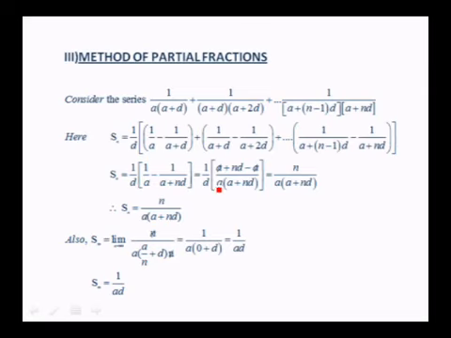ಅಲ್ಲಿ LCM ತೆಗೆದುಕೊಂಡ್ರೆ, ಸೊ ಐ ಗೆಟ್ a into a plus nd, a plus nd minus a and a ಕ್ಯಾನ್ಸಲ್ ಆಗುತ್ತೆ. ಐ ಗೆಟ್ n over a plus nd. ಸೊ ದಿಸ್ ಈಸ್ ದ ಫಾರ್ಮುಲಾ ಫಾರ್ Sn. Sn is this one. If I want S infinity, then if you remove n, you get 1 over ad. So this is the formula for S infinity when you come across partial fractions.